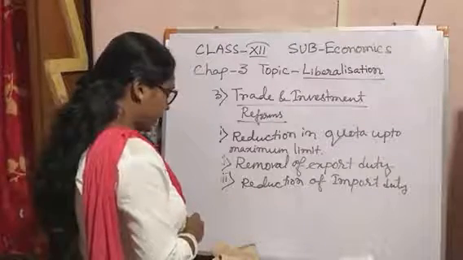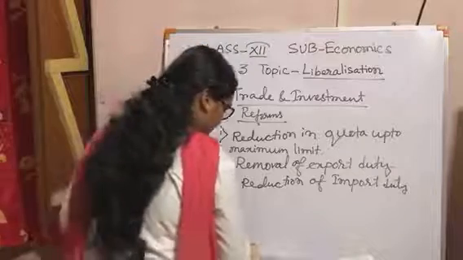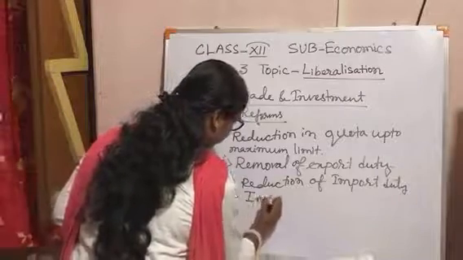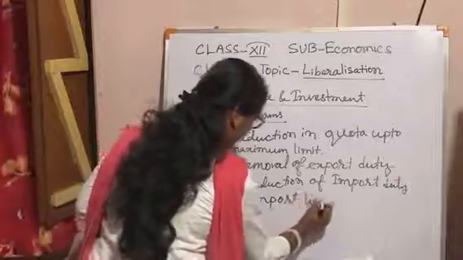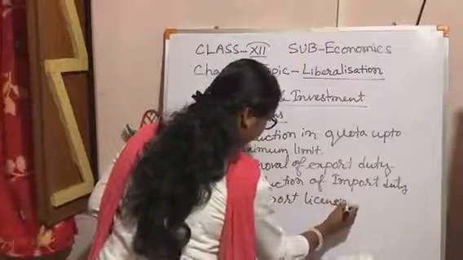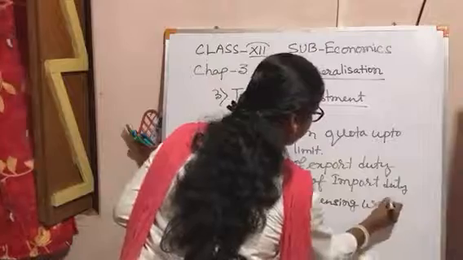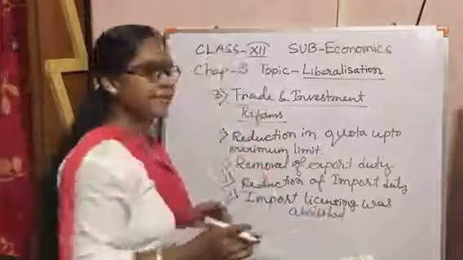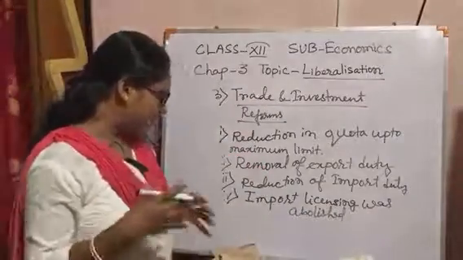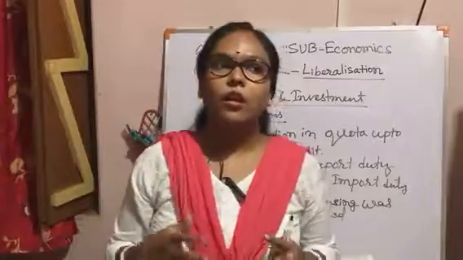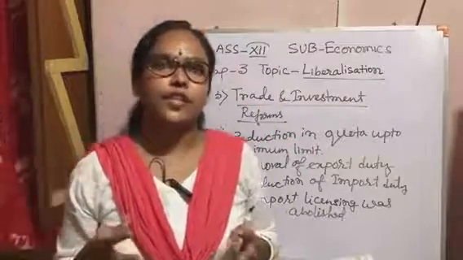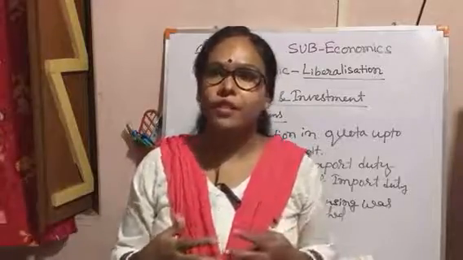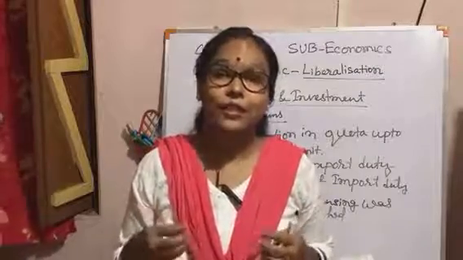But there is one more thing: import licensing was abolished, except for some hazardous and environment-sensitive industries, because we can't import some things, like certain pets, from abroad which are not under the country's rules or laws.